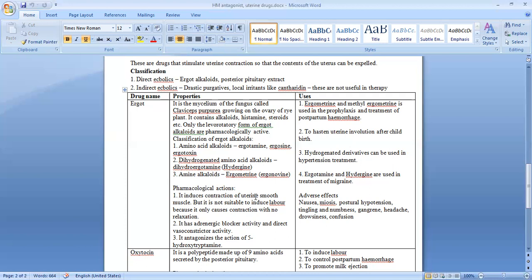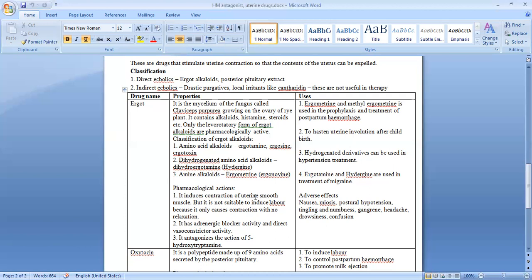Then the second thing is we can use it also to hasten the uterine involution after childbirth. Once the child has been born, the uterus will have become kind of loose and it will have moved slightly from its position. So you want it to come back to its original position by contracting. For that purpose also we can make use of ergot alkaloids.